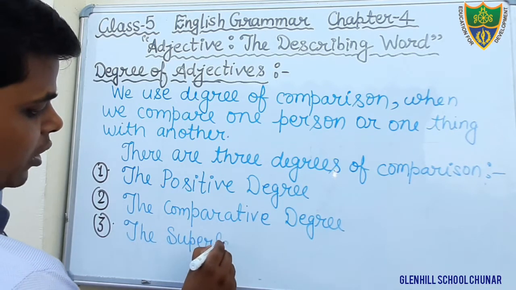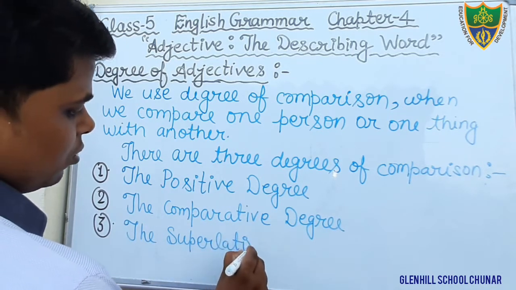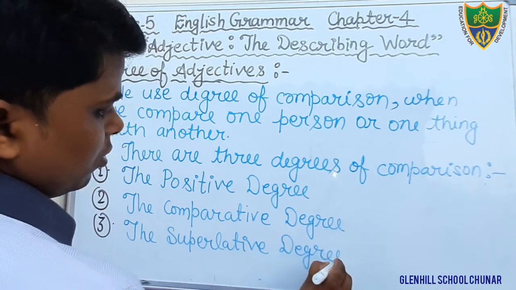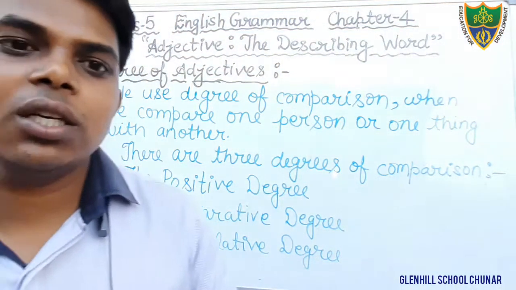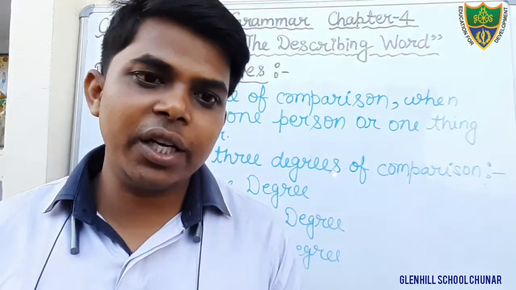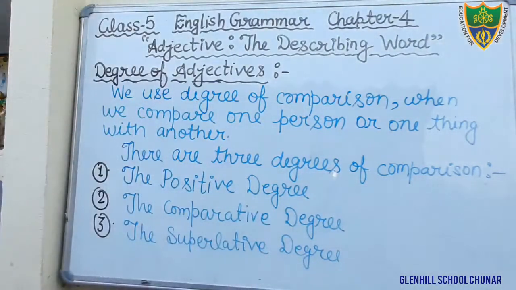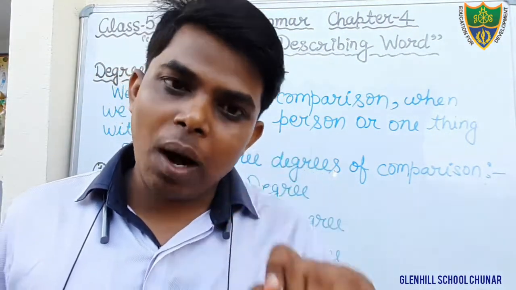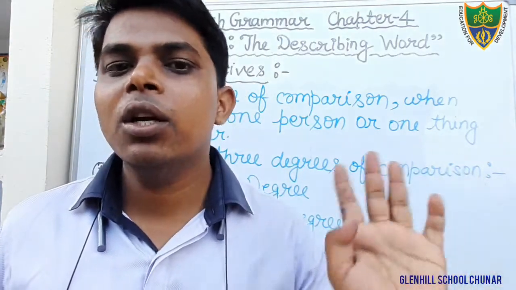There are 3 degrees of comparison: positive degree, comparative degree, and superlative degree. Just see here and just write down also. And why do we use degree of comparison? To compare two things or more than two things.